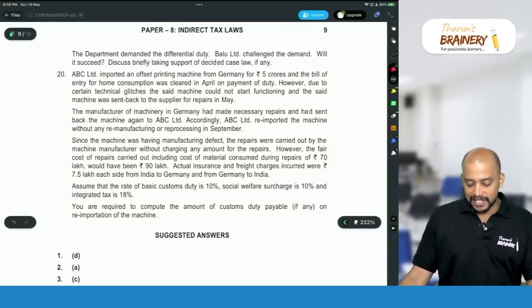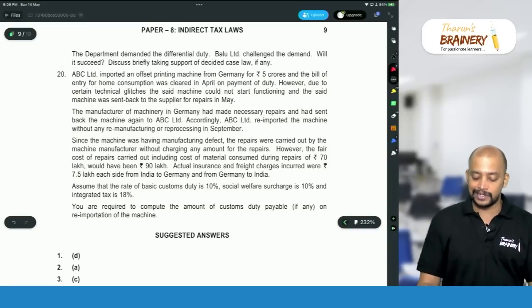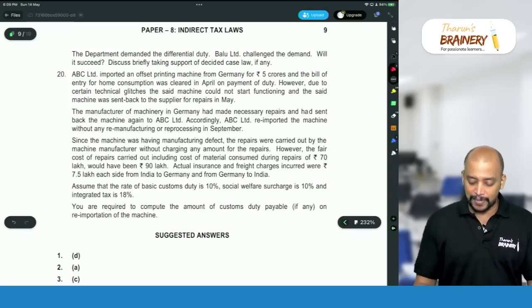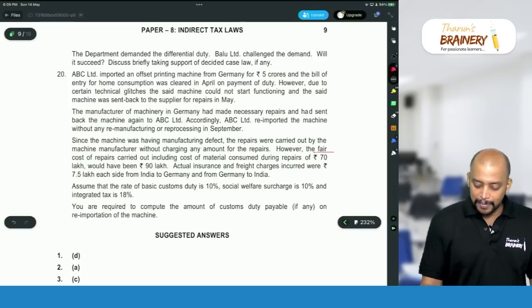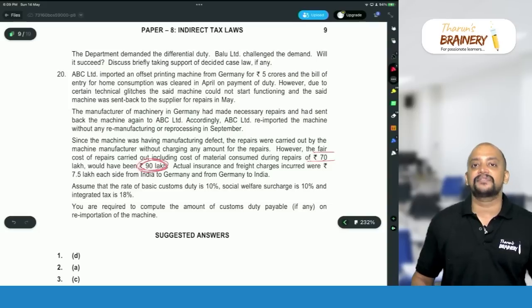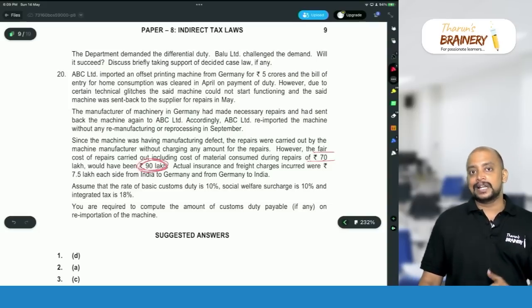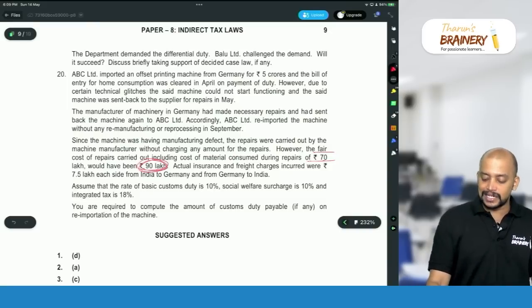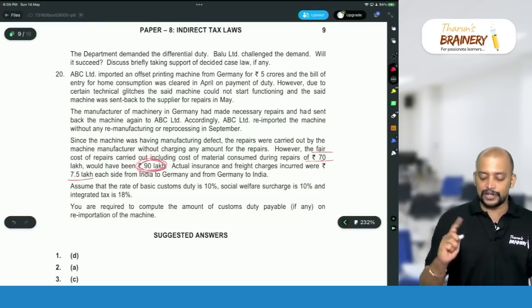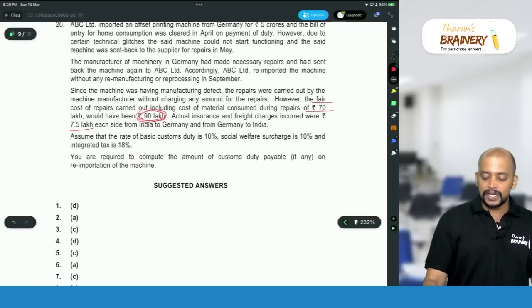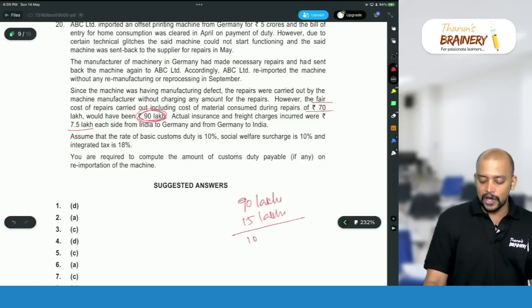Since the machine had a manufacturing defect, the repairs were carried out by the machine manufacturer without charging any amount. However, the fair value of the repairs was 70 lakhs. Fair value of repairs including the cost of material consumed in the repairs would have been 90 lakhs. So 90 lakhs will be taken as the fair value of repairs, that is both material as well as labor. Actual insurance and freight charges incurred were 7.5 lakhs each side, from India to Germany and Germany to India. So what is the fair value of repairs? 90 lakhs plus freight and insurance both ways, 7.5 plus 7.5, 15 lakhs. So that will be 105 lakhs.